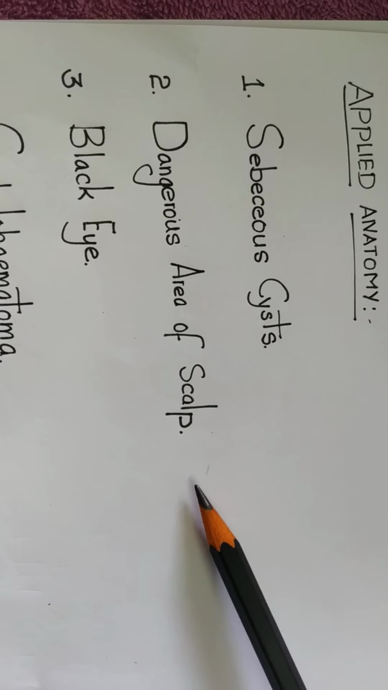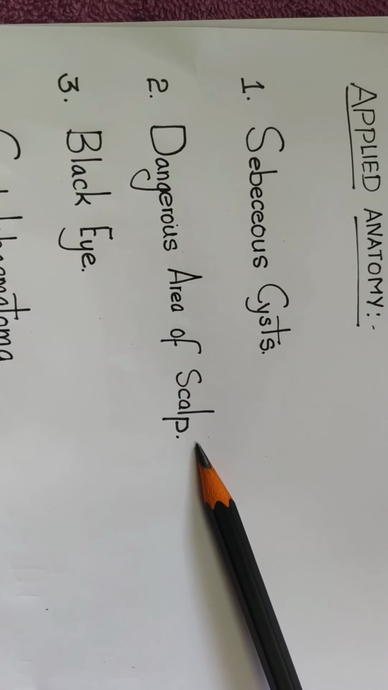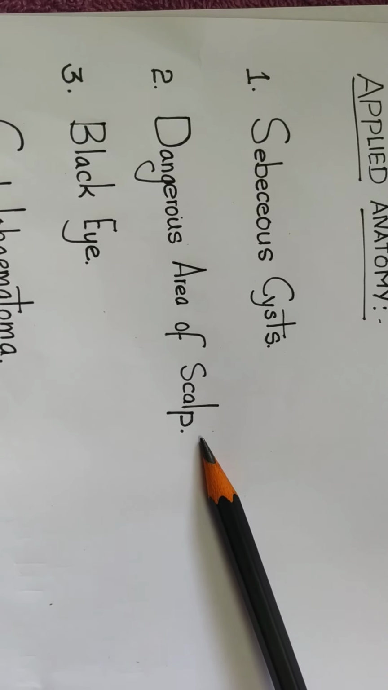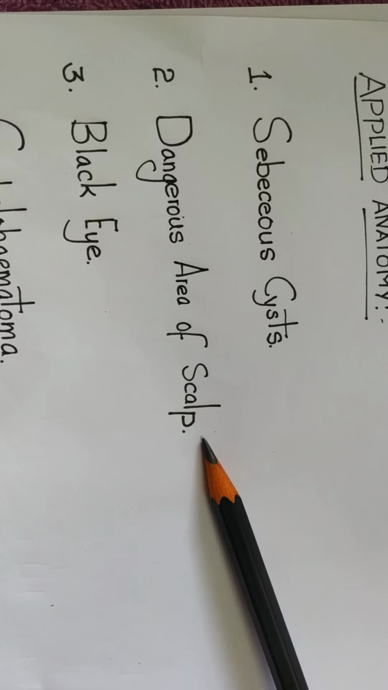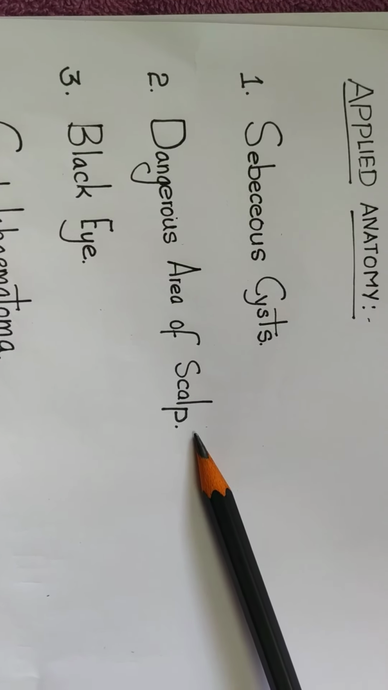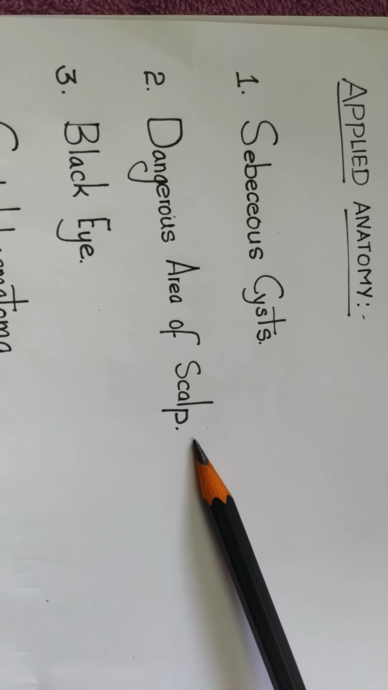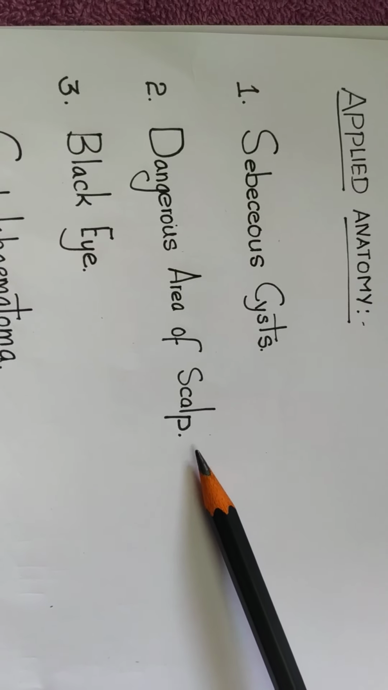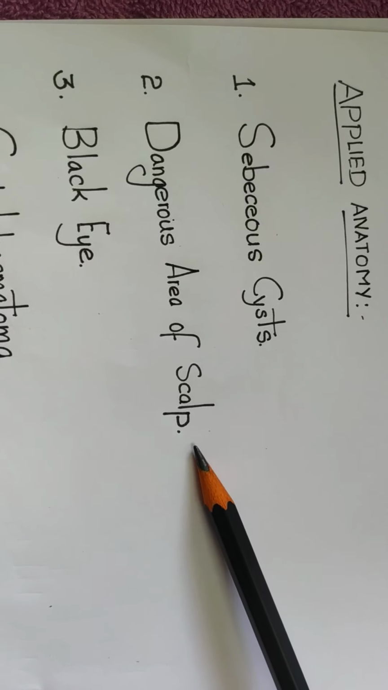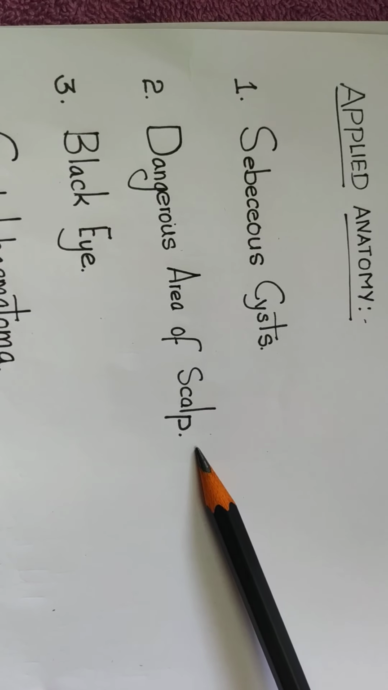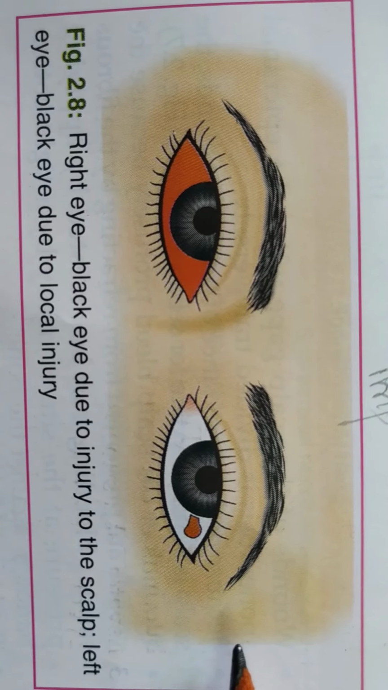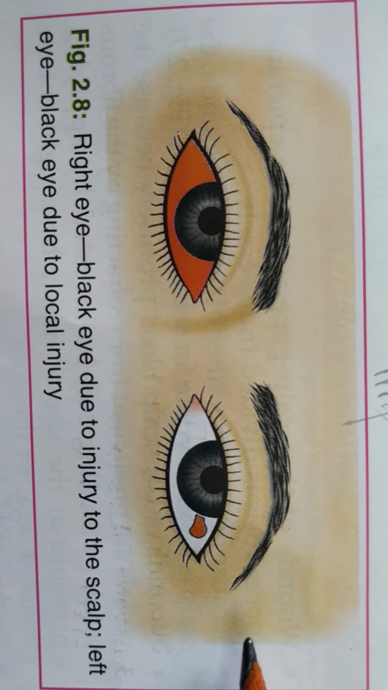The reason is that the emissary veins are present in the loose areolar tissue. These emissary veins connect the extracranial veins with the intracranial dural venous sinus. Suppose if any infection is there in the fourth layer of the scalp, the infection can spread by means of emissary veins to the intracranial dural venous sinus. Now we'll discuss the black eye applied anatomy. This picture depicts the black eye.